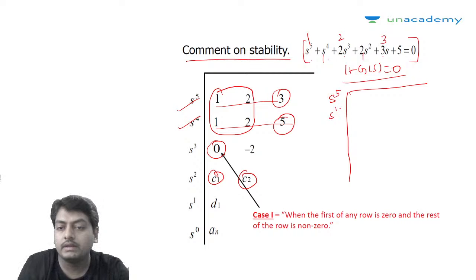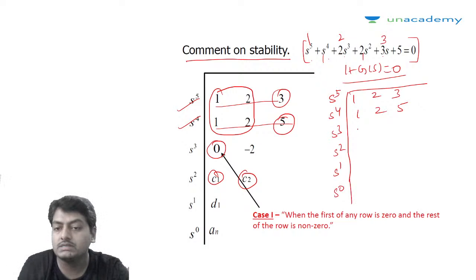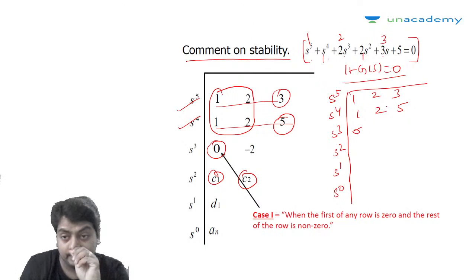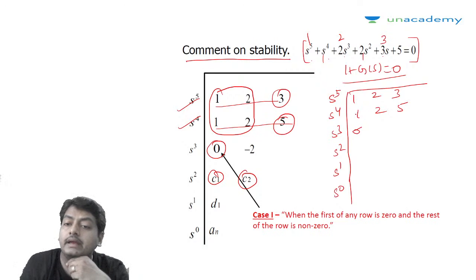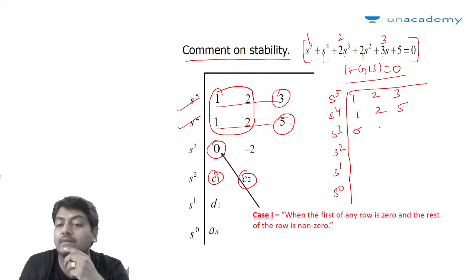s to the power 5, s to the power 4, 1, 2, 3, 1, 2, 5. Then s to the power 3, s to the power 2, s to the power 1, s to the power 0. So this, say I am assuming it to be sigma, because it is going to become 0. Then this coefficient is 1 into 3, and minus 5. So minus 5 by 1, that is minus 5 plus 3, that is minus 2. This coefficient is minus 2.